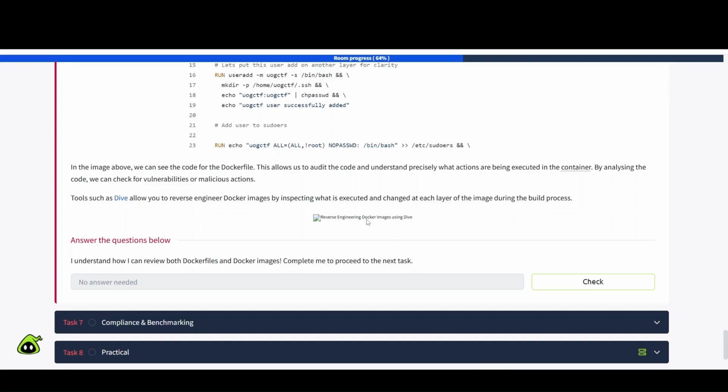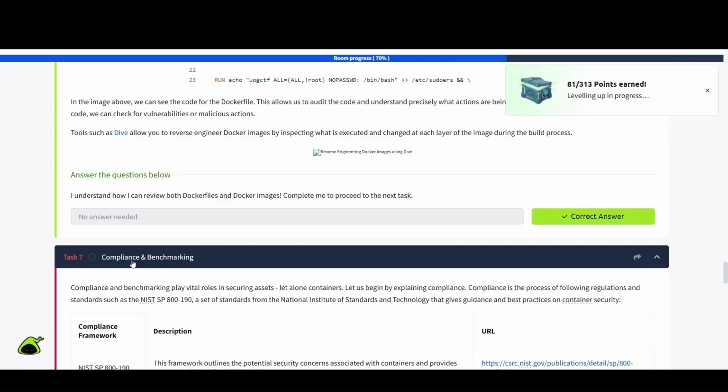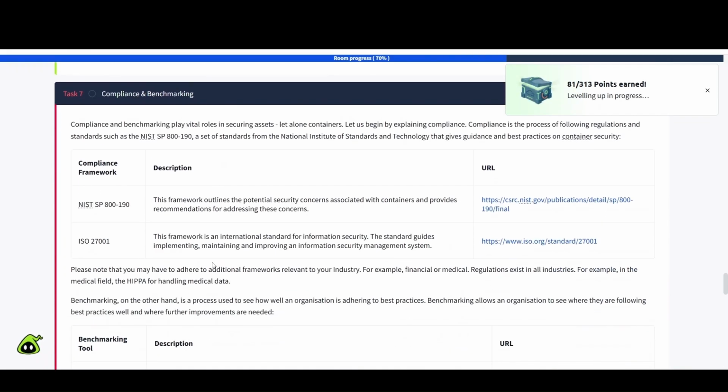Okay, and the image is not loading there, but if you want to check out Dive, go ahead and click on this link here and it'll take you to that GitHub page. Yes. Okay, I understand how I can review both Dockerfiles and Docker images. Complete me to proceed to the next task. Let's do that. And task number 7, compliance and benchmarking.